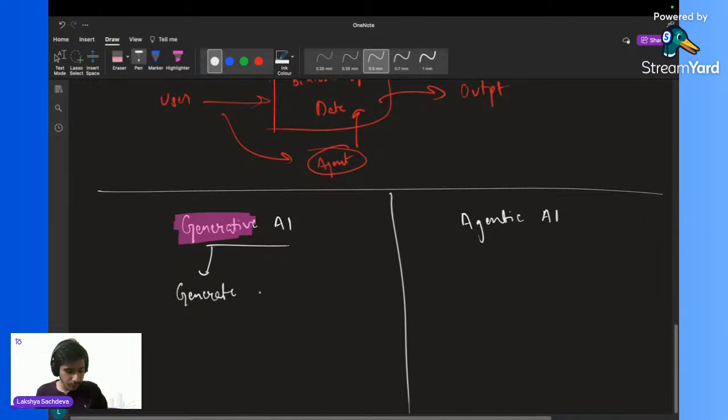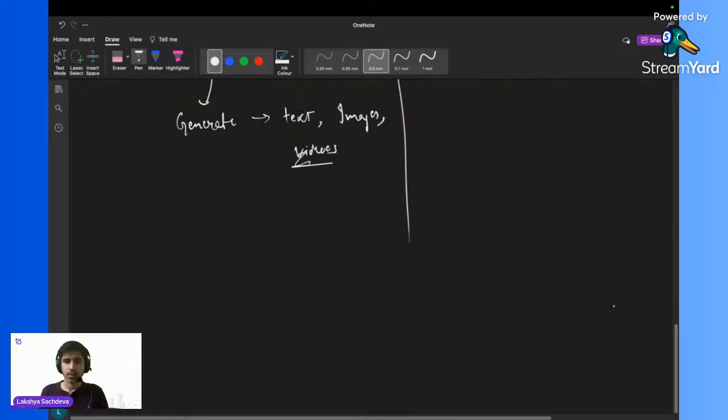Sir, what are we going to generate? We can generate text, images, or videos, and many more things. So when we are going to generate text, images, or videos, we call it generative AI. I hope this is clear.